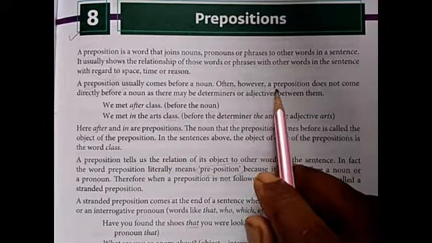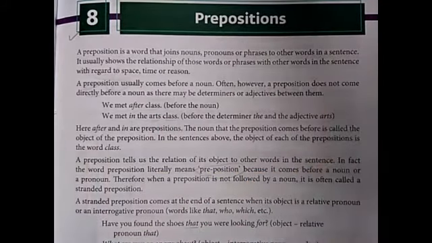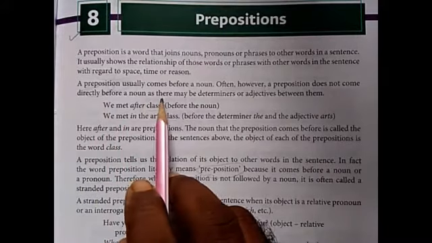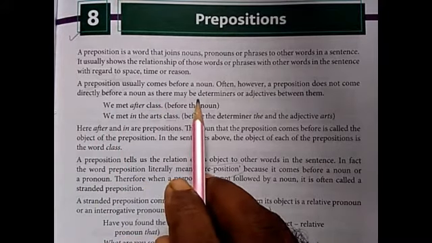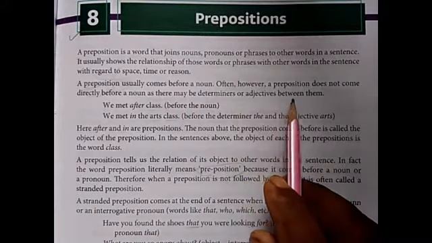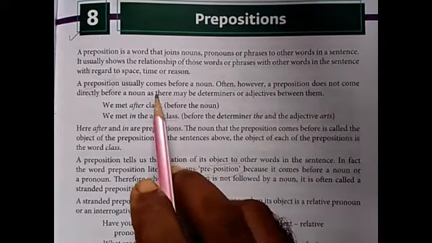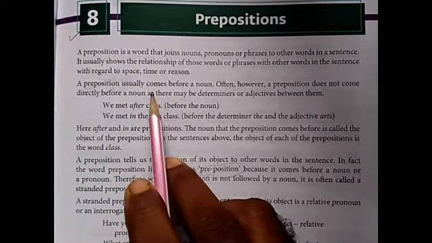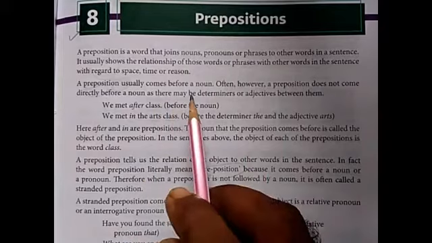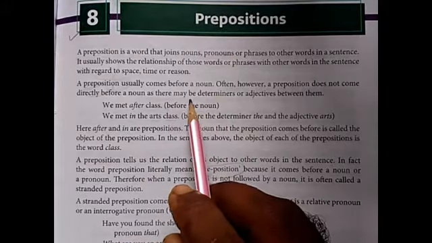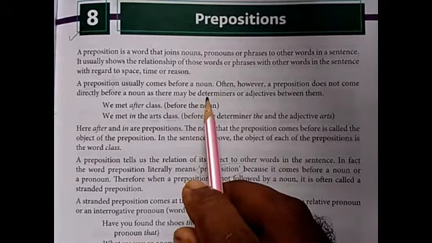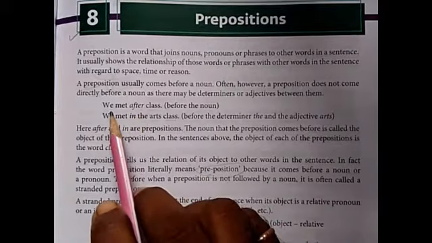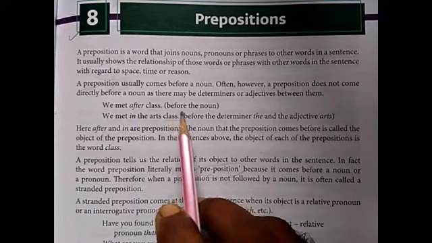Often, however, a preposition does not come directly before a noun, or there may be determiners or adjectives between them. Mostly, preposition comes before the noun, but sometimes it may not. It may be coming after determiners or adjectives, like we met after class.